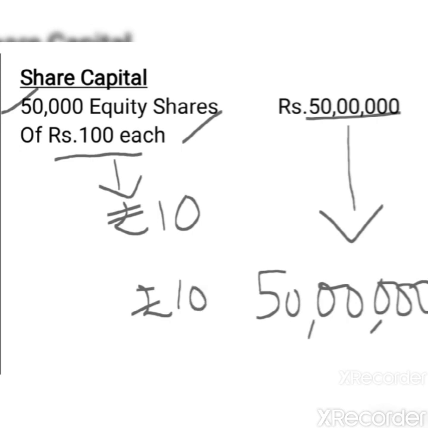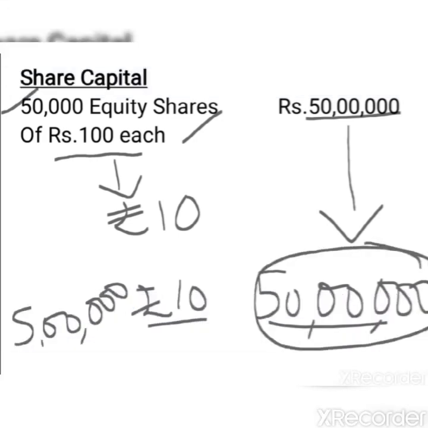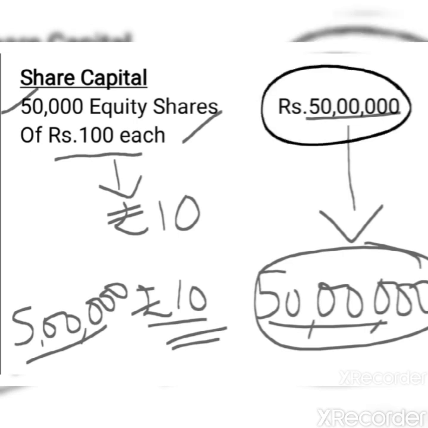What will happen to the number of shares? What is the formula to calculate the number of shares? Total capital divided by face value. So 50 lakh divided by 10, you get 5 lakh. So the new capital of the company after internal reconstruction is total 50 lakh divided into 5 lakh equity shares of rupees 10 each. Here one thing you can observe is that in case of alteration of share capital, total capital has remained the same, that is 50 lakh.